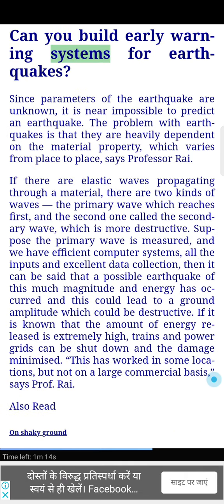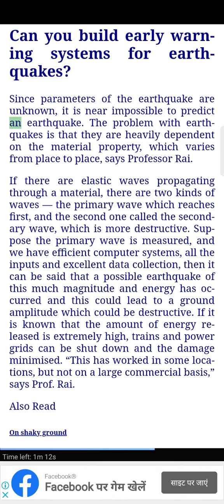Can you build early warning systems for earthquakes? Since parameters of the earthquake are unknown, it is near impossible to predict an earthquake. The problem with earthquakes is that they are heavily dependent on the material property, which varies from place to place, says Professor Rai. If there are elastic waves propagating through a material, there are 2 kinds of waves: the primary wave, which reaches first, and the second one called the secondary wave, which is more destructive.